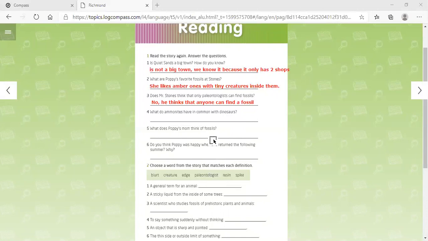Number six, why do you think Poppy was happy when she returned the following summer? Why was she happy? Remember, the answer is in the last paragraph on page number 83. All right, so let's figure out the second part.